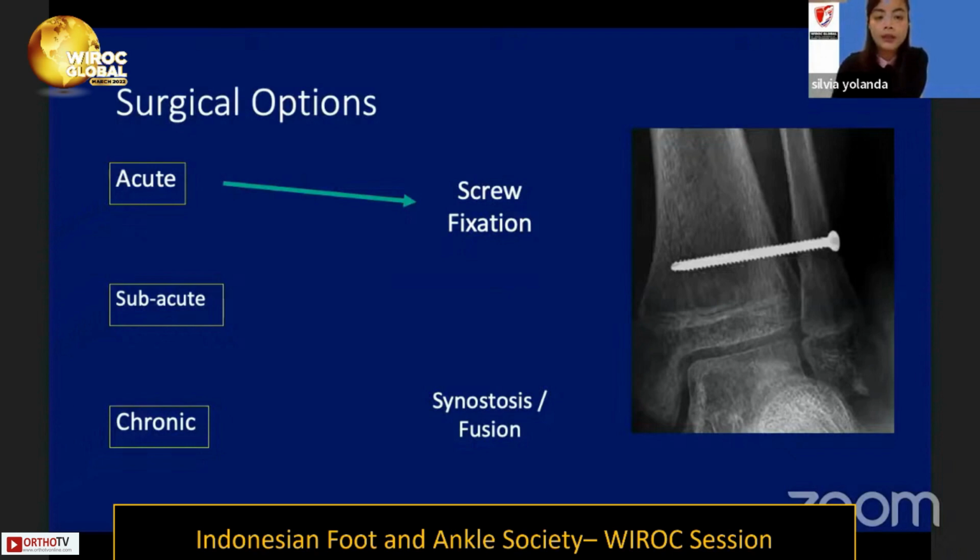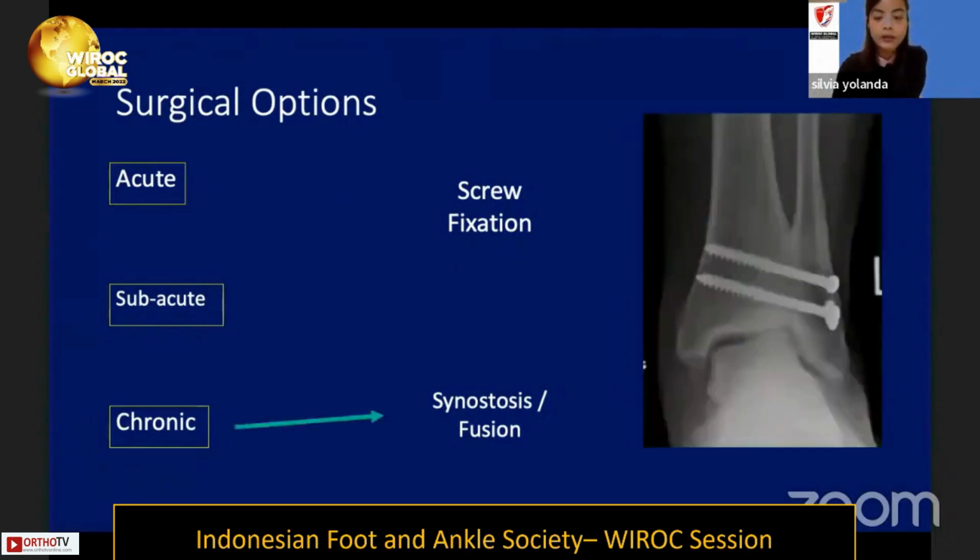Surgical option for the acute condition, we can perform screw fixation for 9 to 12 weeks, and we can remove it prior to full weight bearing. And we have to check first whether there is any instability by performing the Cotton test and any other physical examination.